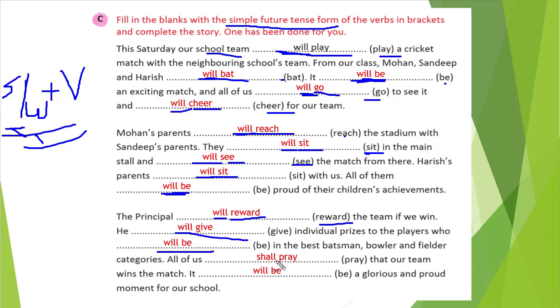All of us blank space that our team wins the match. So here us is there, that is a form of we, so we can write shall, right? All of us shall pray that our team wins the match. It will be a glorious and proud moment. Will be, right? Will plus base form of the verb, that only we have written here.